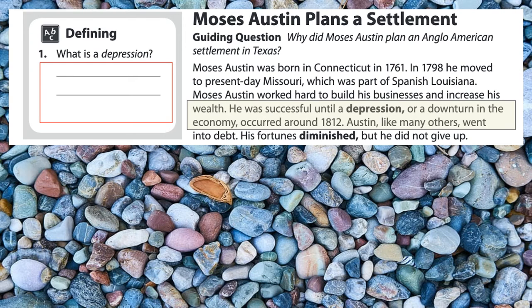Moses Austin plans a settlement. Guiding question: why did Moses Austin plan an Anglo-American settlement in Texas? Moses Austin was born in Connecticut in 1761. In 1798, he moved to present-day Missouri, which was part of Spanish Louisiana. Moses Austin worked hard to build his businesses and increase his wealth. He was successful until a depression, or a downturn in the economy. It occurred around 1812. Austin, like many others, went into debt. His fortunes diminished, but he did not give up. So the definition of depression is a downturn in the economy.